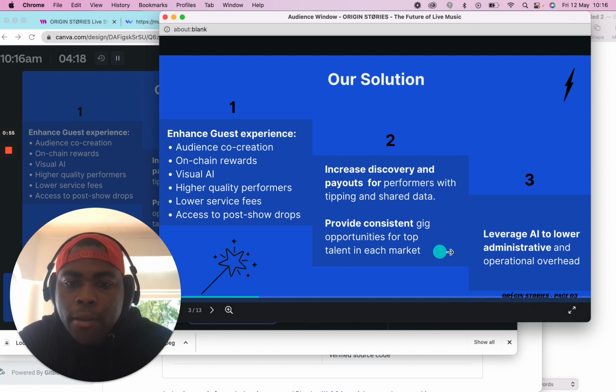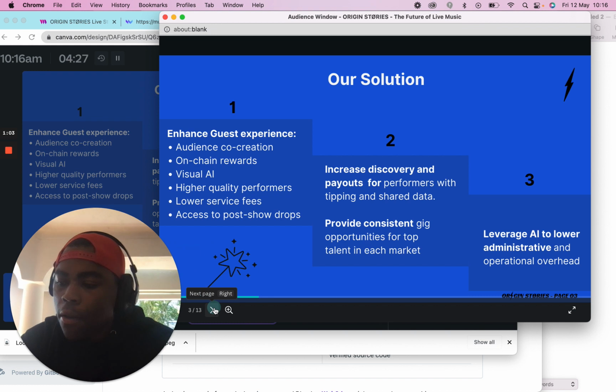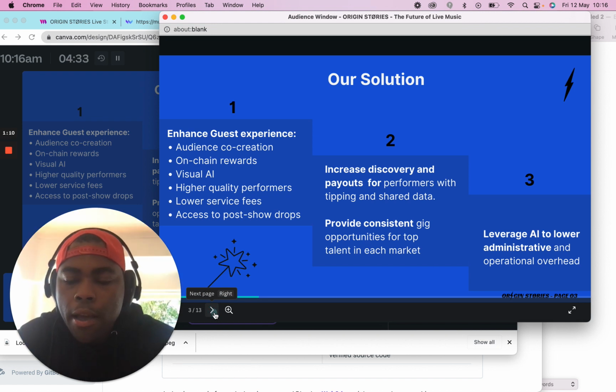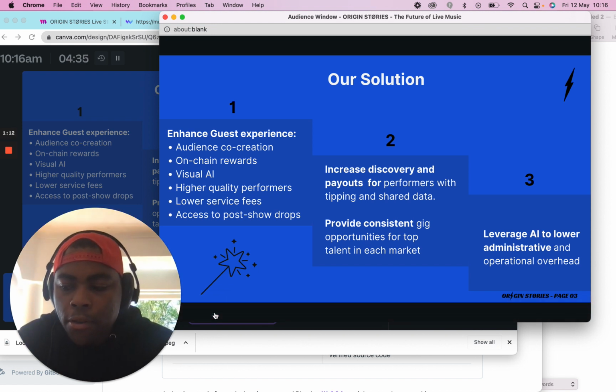We also provide consistent gig opportunities for top talent in each market, and we want to leverage AI to lower administrative and operational overhead. For this hackathon, I worked with the Nevermind app and their bounty, working specifically around concepts such as NFT tickets, live stream NFT, providing a data set for venues and artists in specific locations that can be token gated, and other interesting features that can be done with their app.